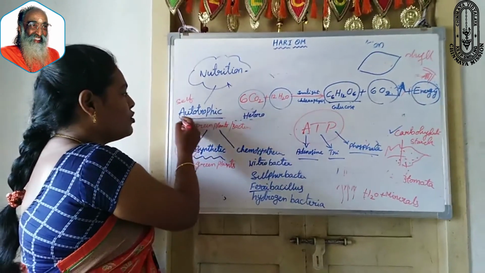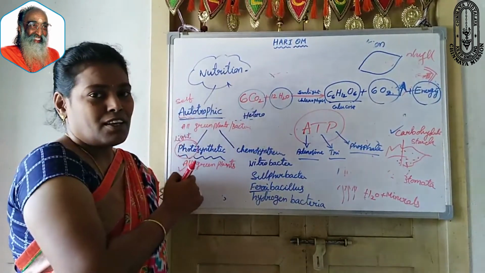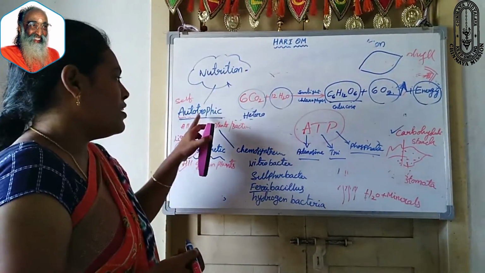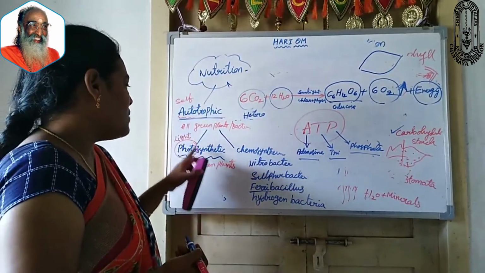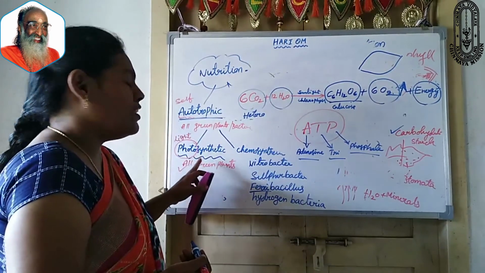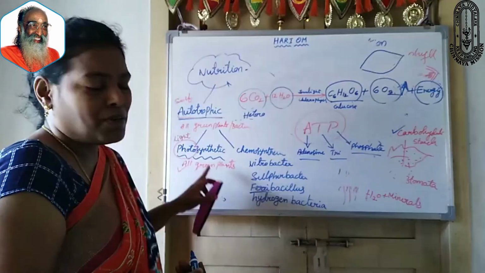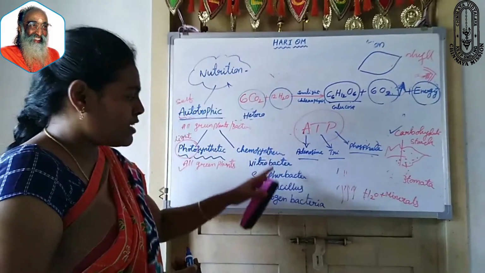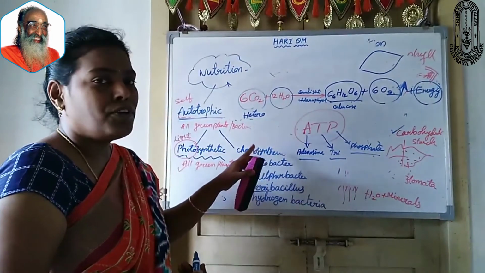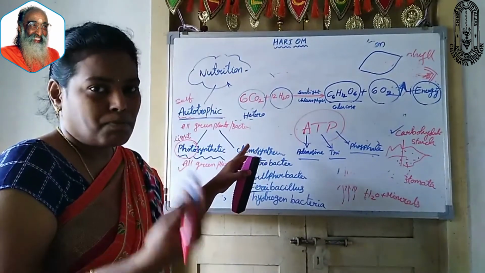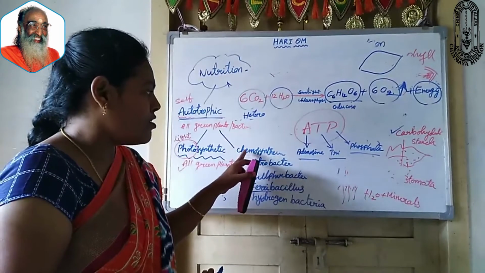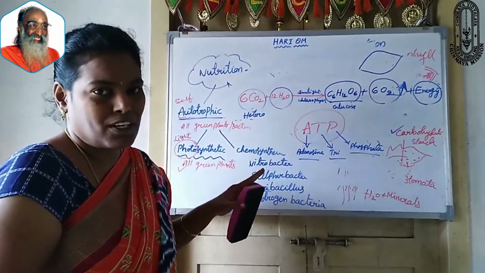Auto means self-preparation. All green plants and some types of bacteria prepare their own food by themselves. In the presence of sunlight and chlorophyll, all green plants prepare their own food. That process is called photosynthesis. And some types of bacteria put together carbonic compounds and prepare their own food. This type of process is called chemosynthetic autotrophic nutrition.